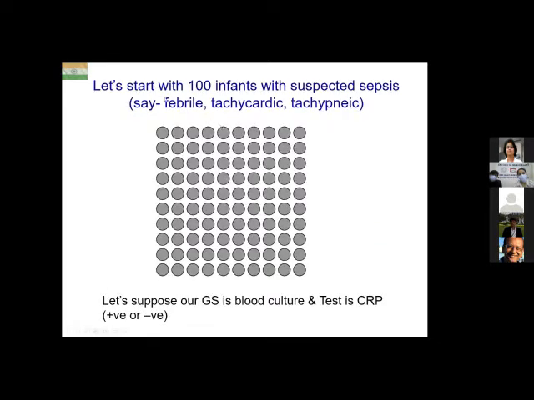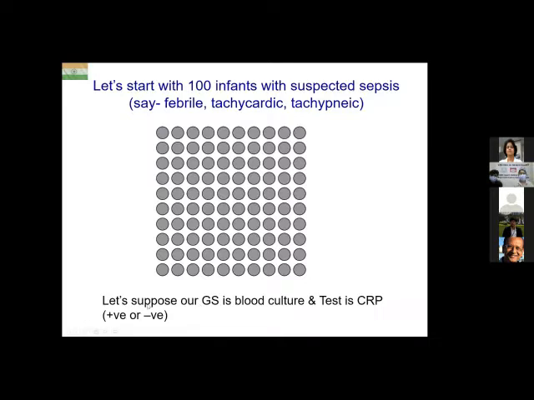Let's take an example to understand sensitivity, specificity, and predictive values. Let's start with 100 infants with suspected sepsis. And what do we mean by suspected sepsis? Say they are all febrile, tachycardic, and tachypneic. So there are 100. Each of these dots represents one infant. There are 10 rows and 10 columns. So there are a total of 100 such dots out here.